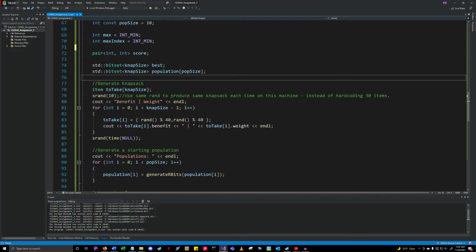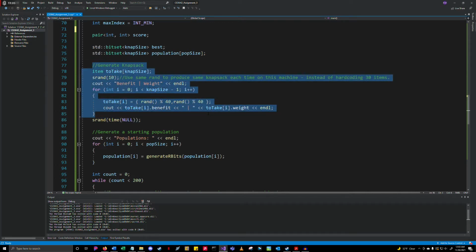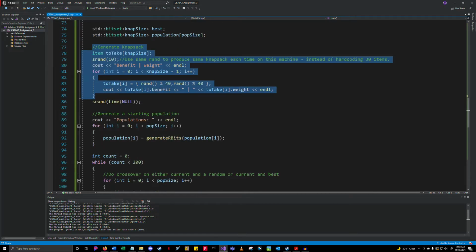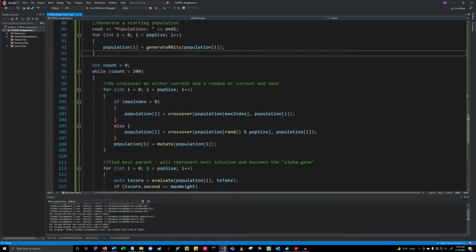The first thing I do is I generate a set of items to take. That's right here where I do all that. And then I generate an initial population. That generate R bits is just generating random population, a set of zeros and ones. Once I have an initial population, I start to do crossover